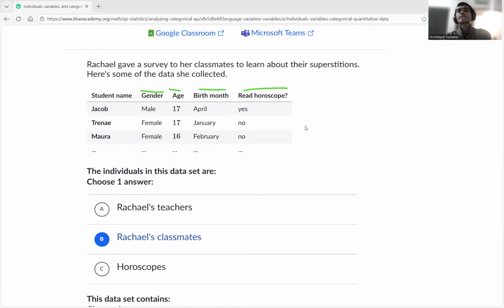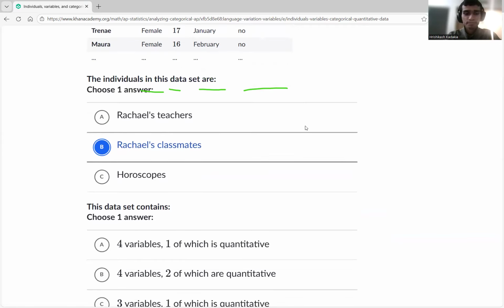Student name is describing the person itself. So therefore we don't consider that a variable. That is considered more of an individual person. This is the person itself, whom all these things are describing.